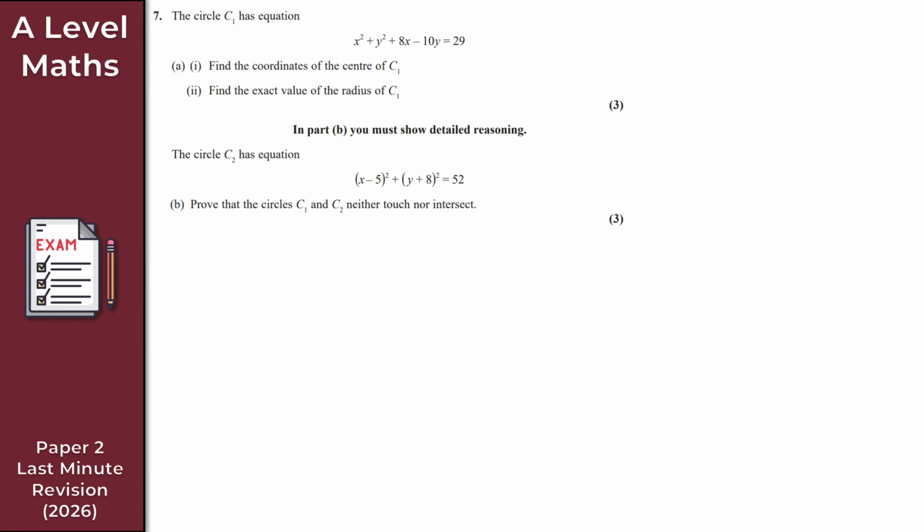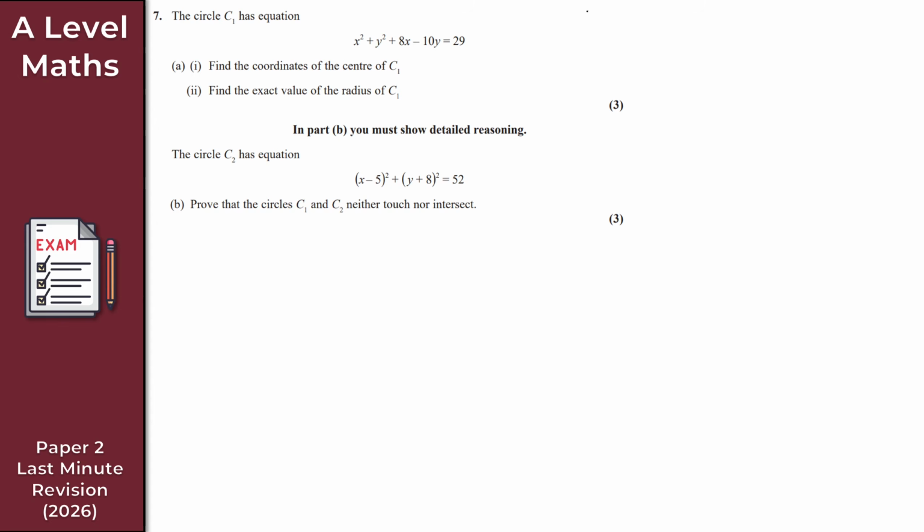All right, so question 7 here, as we can see on the screen, is on circles, right? What we've got here is a circle C1, which has this equation here. So for the first part of this question, part A, parts 1 and 2, we'll just answer those as one single part here. All we want to do is find the coordinates of the center of this circle, C1, and also the exact value of the radius of C1.